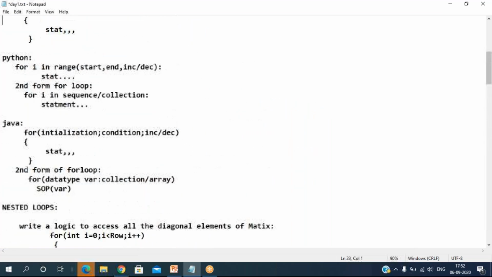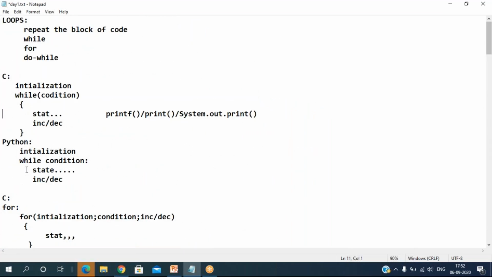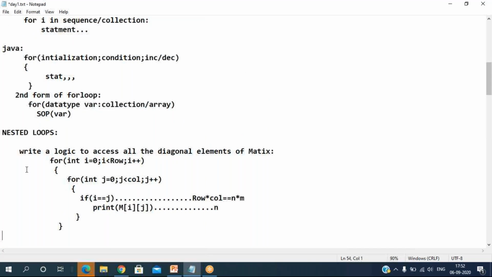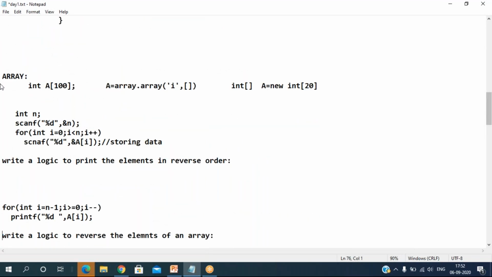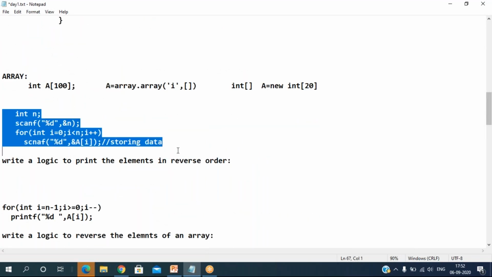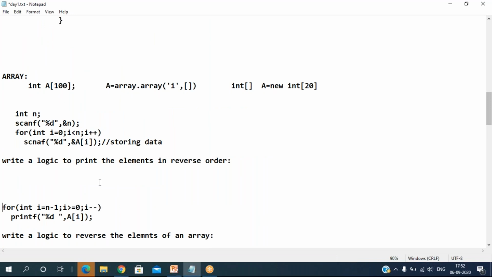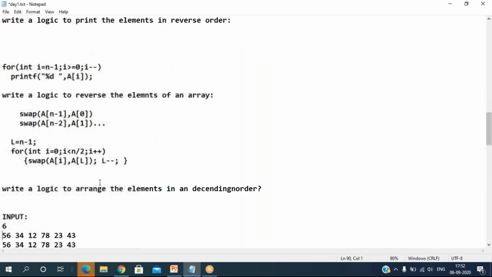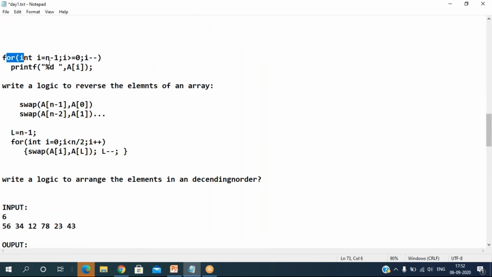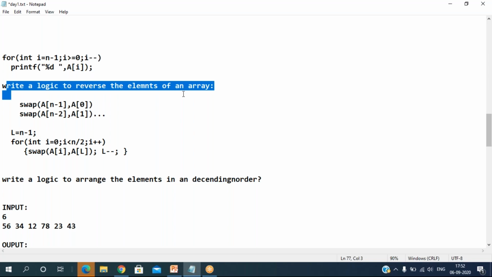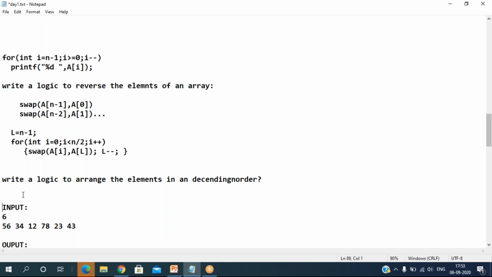See, first we discussed loop concepts, and we discussed nested loop concepts, and also how array elements can be accessed, in C language. Then in the array concepts, we did a few things: accessing elements in ascending order and descending order, displaying the elements from last to first, reversing the elements of the array, and arranging the elements in sorted order.